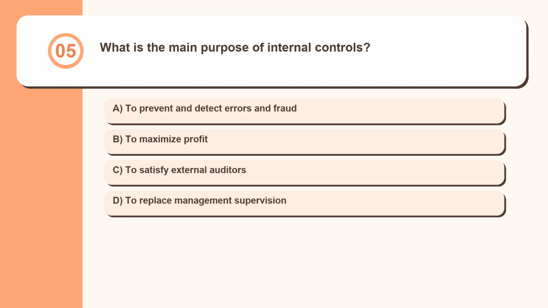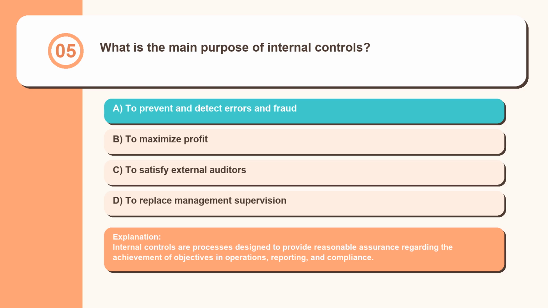Question 5. What is the main purpose of internal controls? To prevent and detect errors and fraud, to maximize profit, to satisfy external auditors, to replace management supervision. Internal controls are processes designed to provide reasonable assurance regarding the achievement of objectives in operations, reporting, and compliance.